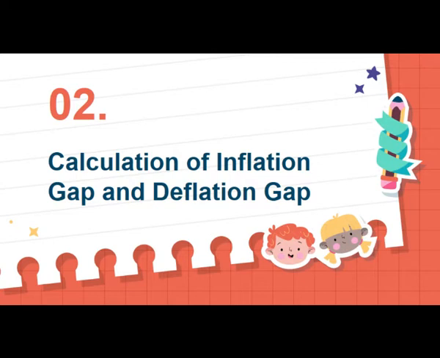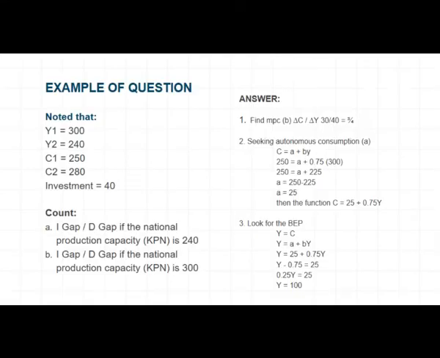Question number 1. Count: 1. Inflationary gap or deflationary gap if the national production capacity is 240. 2. Inflationary gap or deflationary gap if the national production capacity is 300.